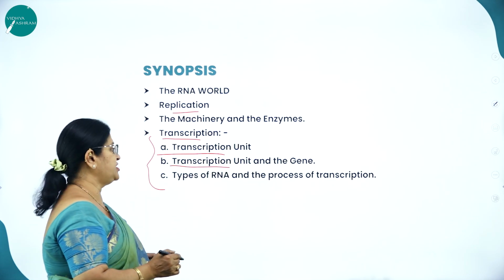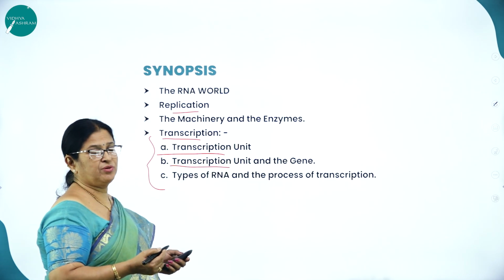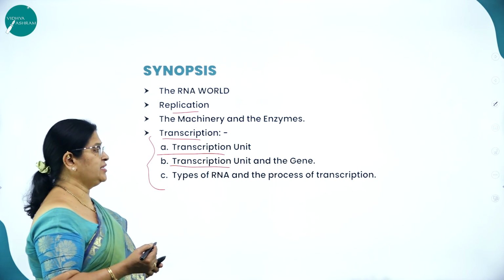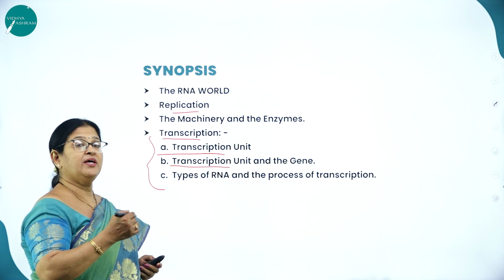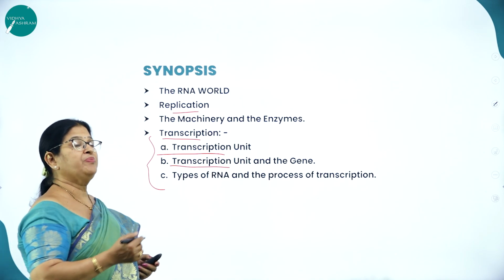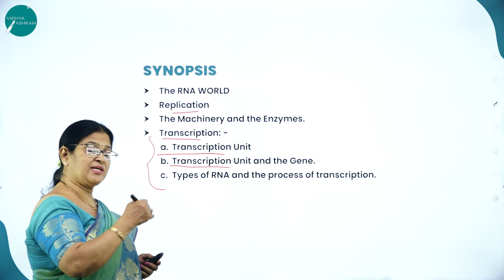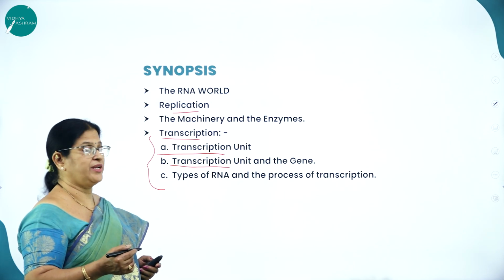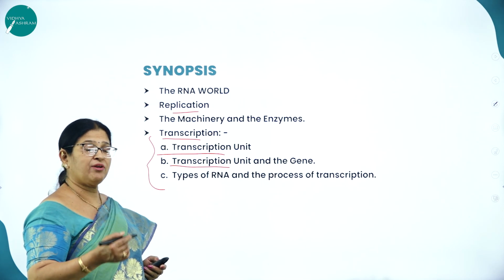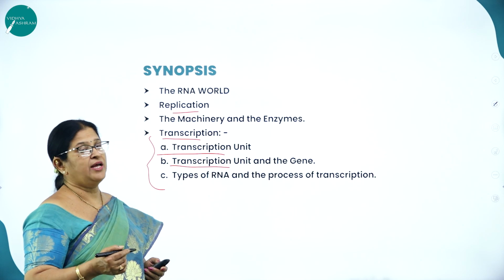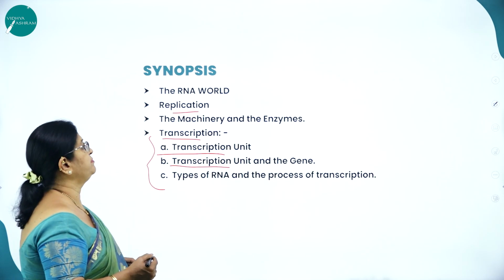Transcription unit and the gene, types of RNA, that is, we know there are types of RNA: tRNA, mRNA and rRNA, and the process of transcription where the genetic message from DNA is transferred to mRNA. So the passing of the genetic information from DNA to RNA is called transcription, and thereon mRNA with the help of ribosomes makes a particular protein, and that is called translation.